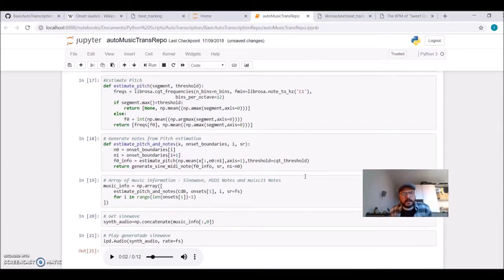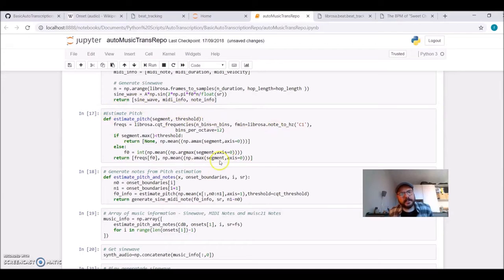I will give it an array. It will have the onset boundaries, which is each segment, and we will go through each segment. It will estimate the pitch, and it will return, for example, sine and MIDI note information.